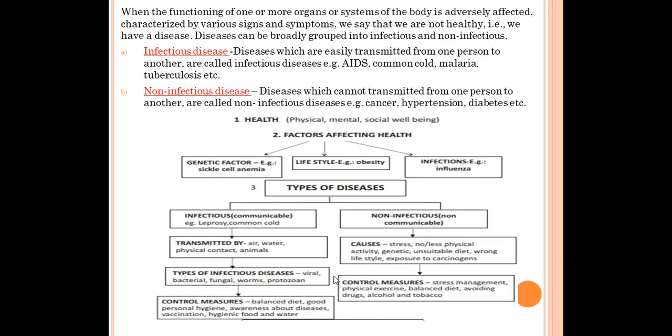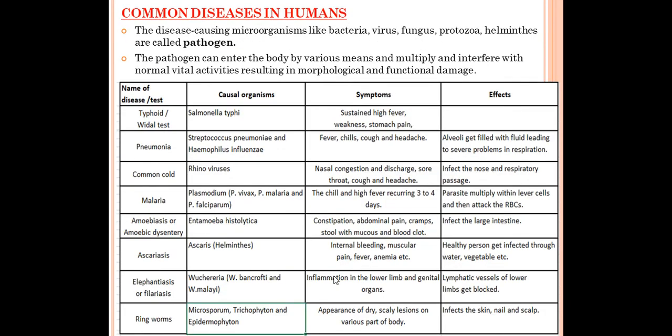Next, we have read about diseases. What is disease? When we see any signs and symptoms in your body, or any of our organ system is not working properly, we can say that we are suffering from some disease. So there are 2 types of diseases: infectious diseases and non-infectious diseases. Infectious means the diseases which can be transferred from the infected person to the healthy person. Example: AIDS, common cold, COVID. Non-infectious diseases are those diseases which are not transferred from one person to another person. Example: cancer, diabetes, hypertension, etc.